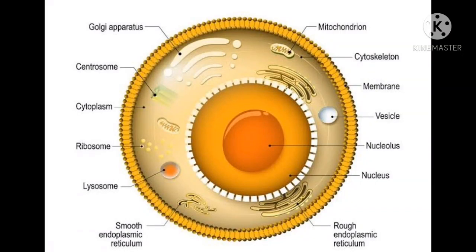The structural and functional unit of cellular organisms is called a cell. An aqueous compartment which is bound with a membrane is called a cell. Many functions depend on a cell.